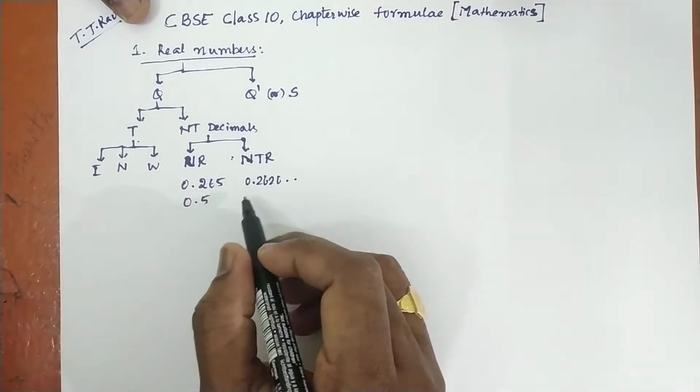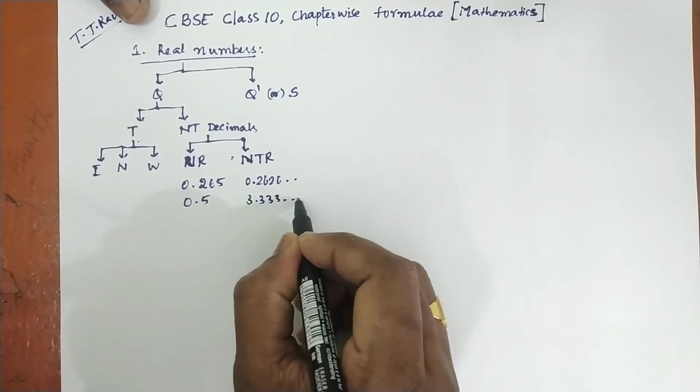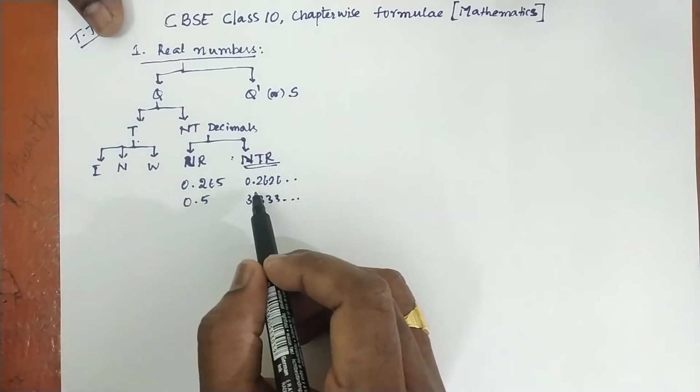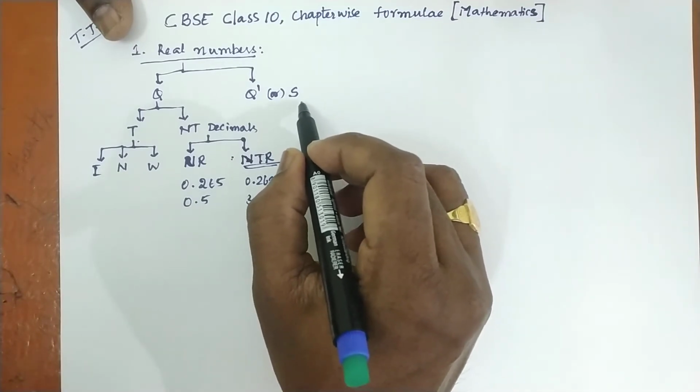Or else, very frequently we divide 10 by 3, no? So 10 by 3 we get 3.3333 and so on. So this is called non-terminating and recurring. Simply you can remember it as NTR. Then these other ones are called irrational numbers.